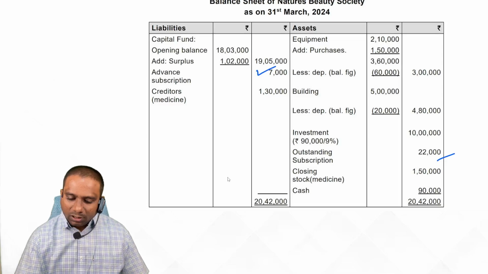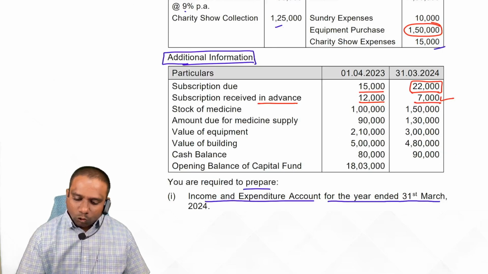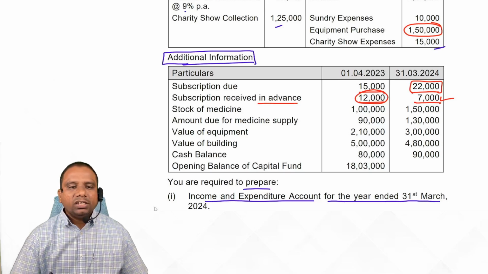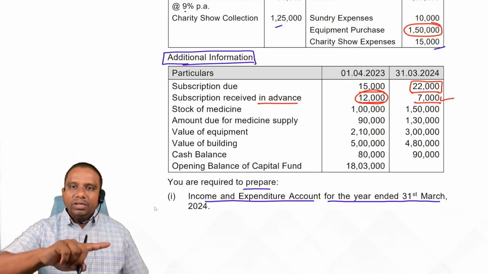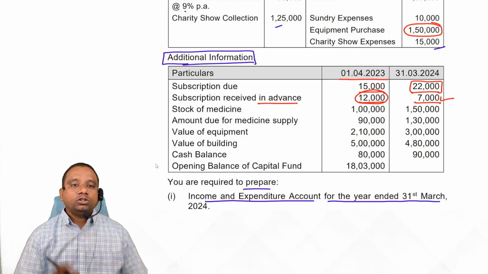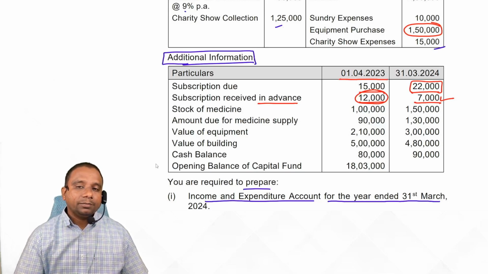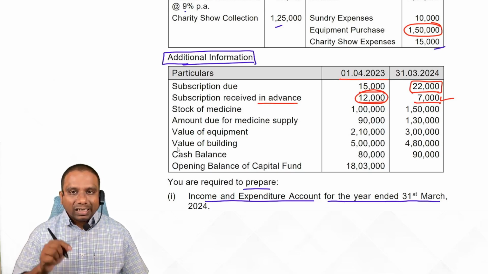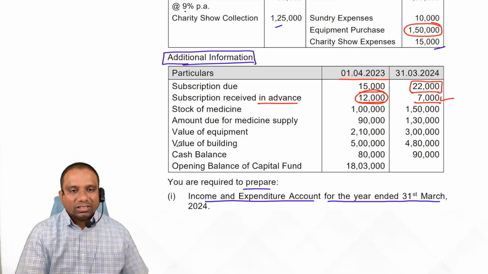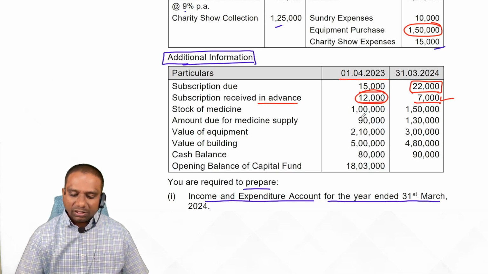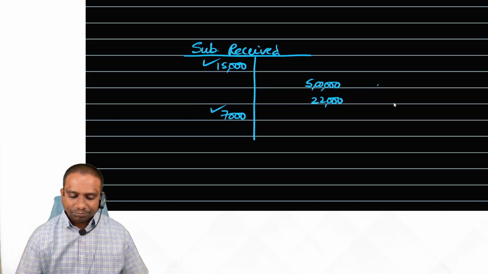Simple. Next one. Now come to the opening balance, students. For this, what is the opening adjustment entry we record? Previous year, that means before this date, 31st March 2023. What entry have we recorded? Subscription account debit to subscription received in advance. Current year, the same entry becomes reversed. Means subscription received in advance account debit to subscription account 12,000 rupees.